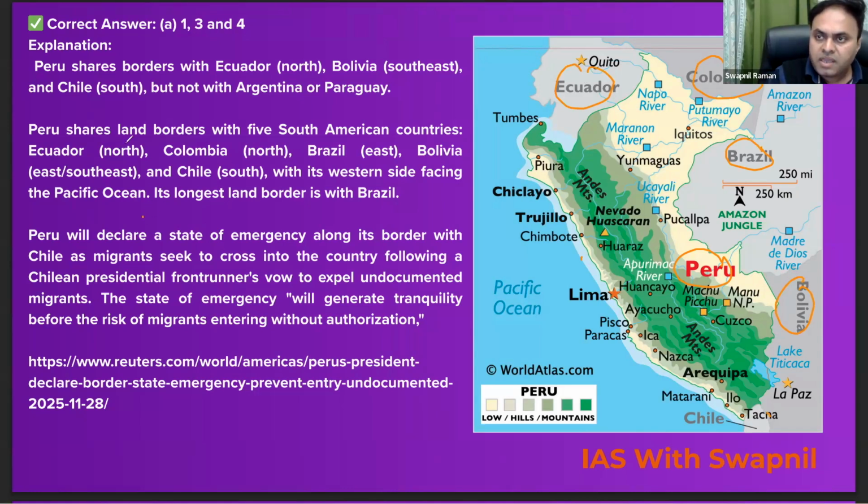So you can see here that Peru shares its land border with 5 Southern American countries: Ecuador, Colombia, Brazil, Bolivia, Chile, with its western side facing the Pacific Ocean. Its longest land border is with ब्राजील. तो पेरू की जो लॉन्गेस्ट लैंड बॉर्डर है वो किसके साथ है? दैट इज विद ब्राजील, राइट? और रीजन क्या है इसको पिक करने का?